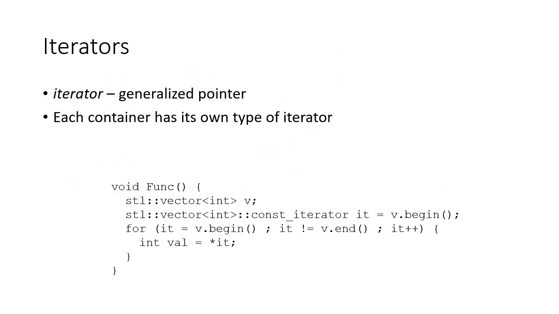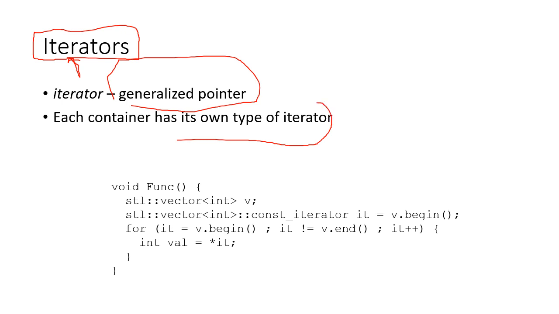Then iterators. Iterators are nothing but generalized pointers. Each container has its own type of iterator; every different container can have its own type of iterator.